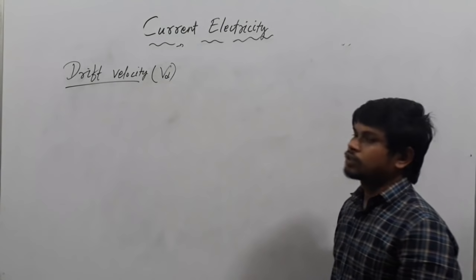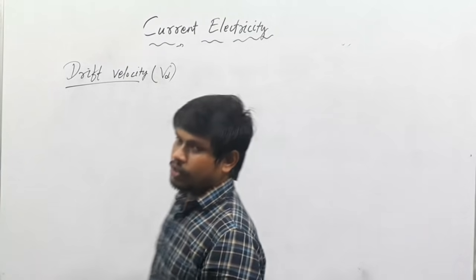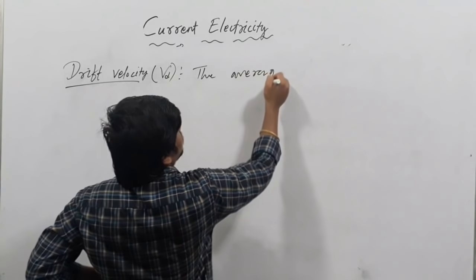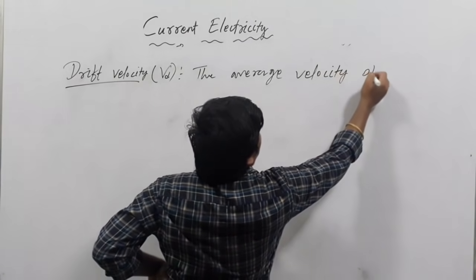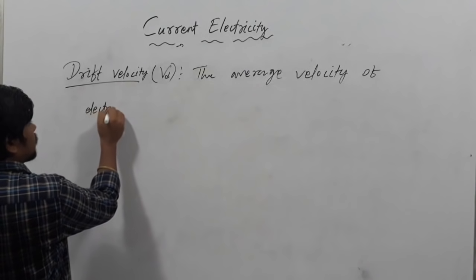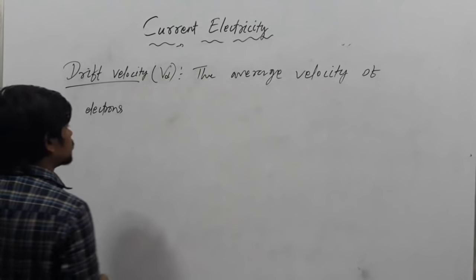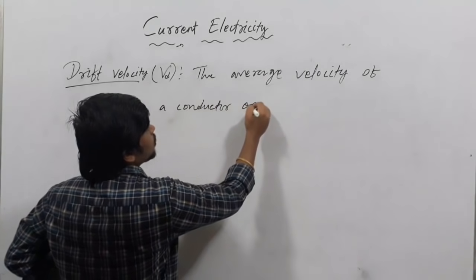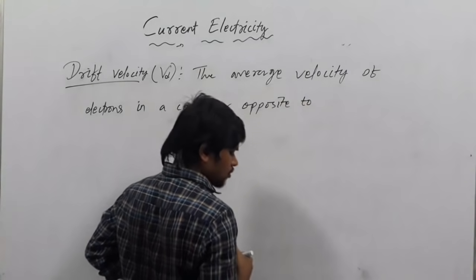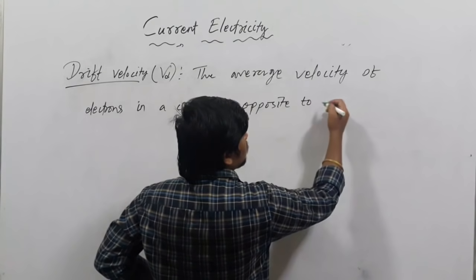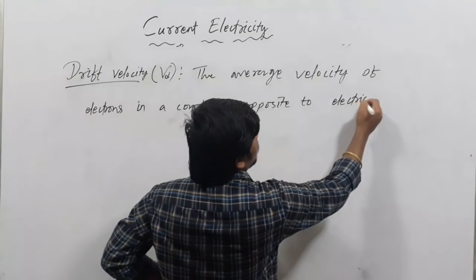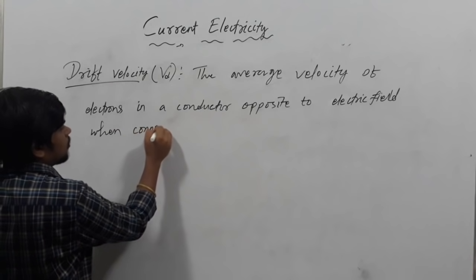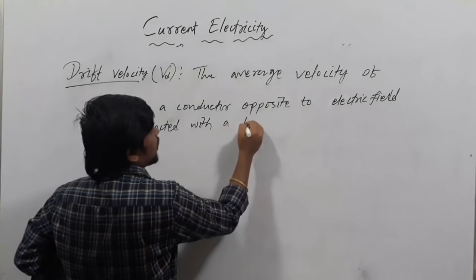So drift velocity, what does it mean? Drift velocity can be defined as the average velocity of electrons in a conductor, opposite to the applied electric field, when connected with a battery.